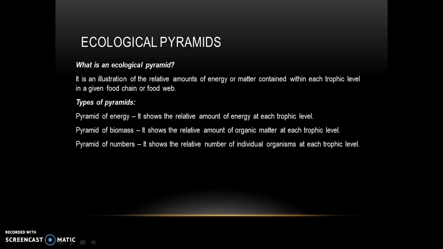Then we have the one that shows the relative amount of organic matter at each trophic level, that is the pyramid of biomass. The final one is the one that shows the relative number of individual organisms at each trophic level, which is the pyramid of numbers.